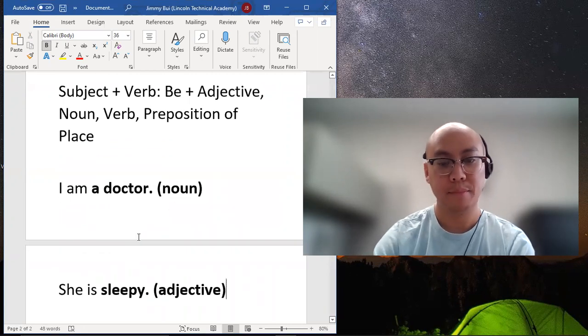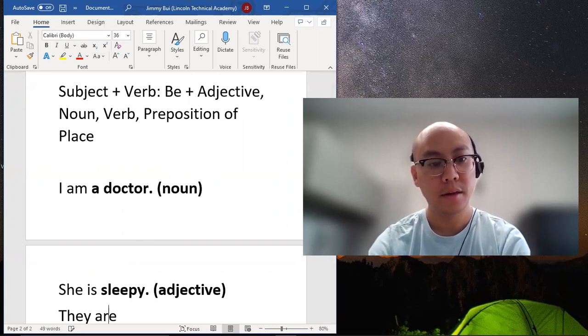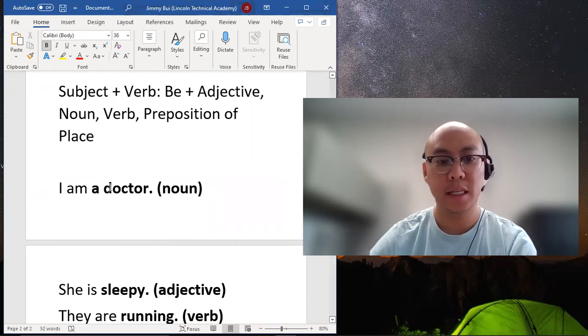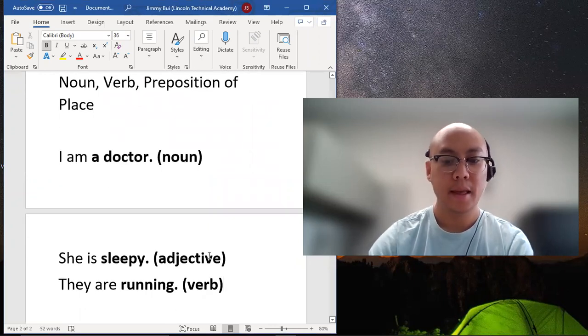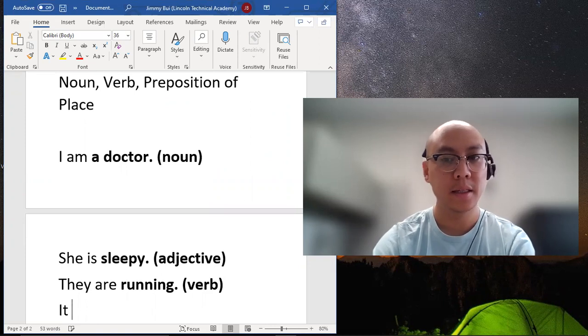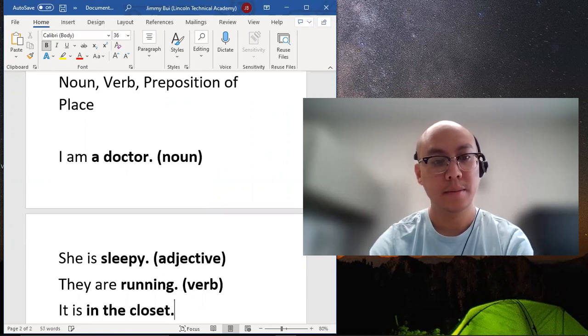And they are running. Running is a present continuous verb. And I can use another example and say it is in the closet.